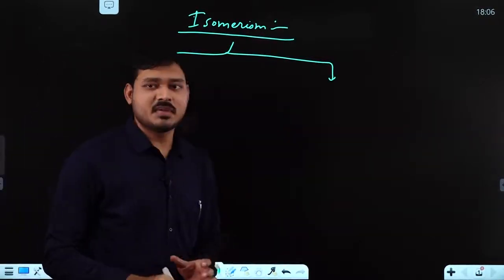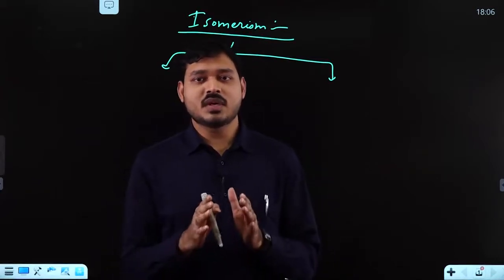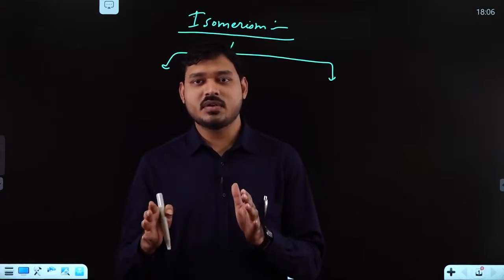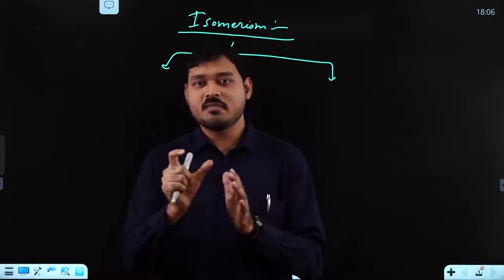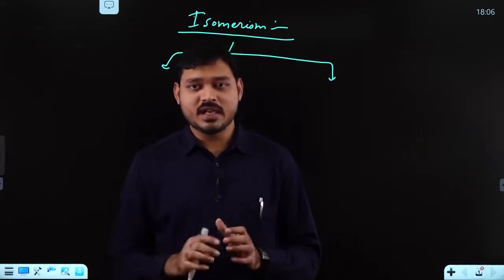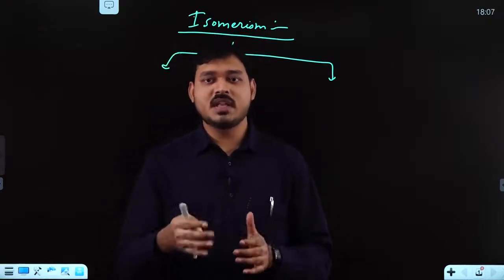isomerism. What is isomerism actually? Isomerism means two words, iso plus meros, different parts. Iso is for same and meros is for parts. So there are some similarities in two different compounds but some dissimilarities as well.